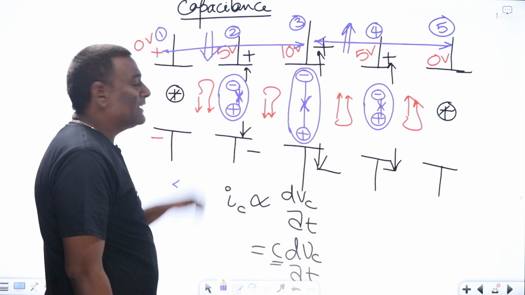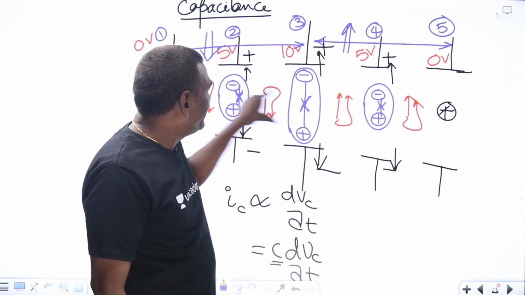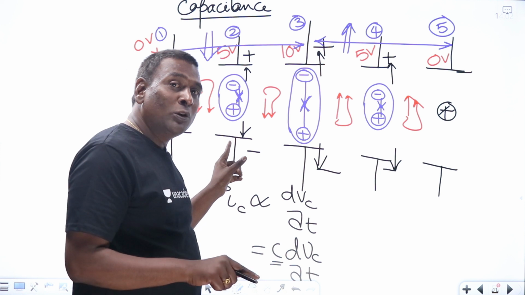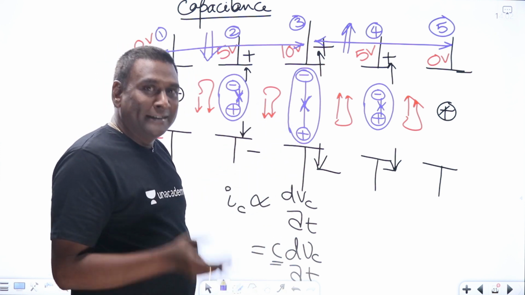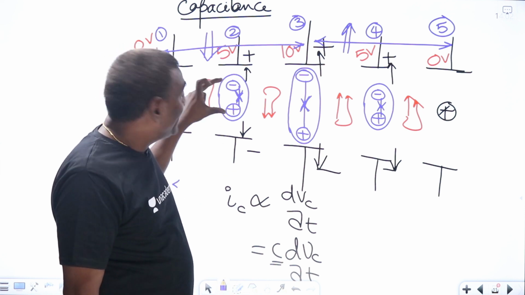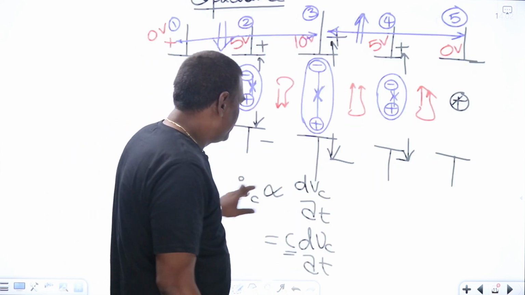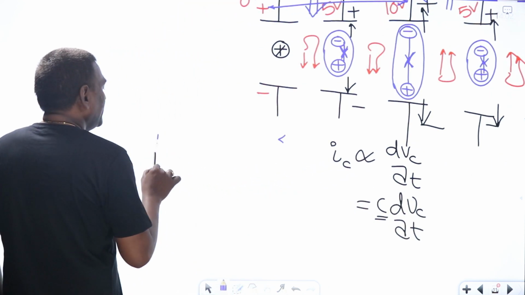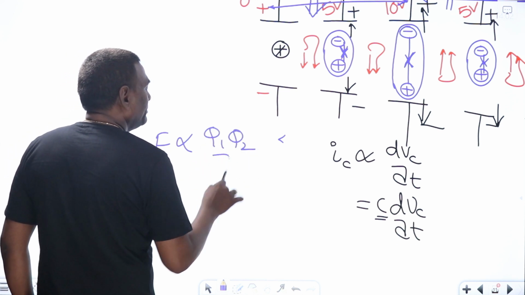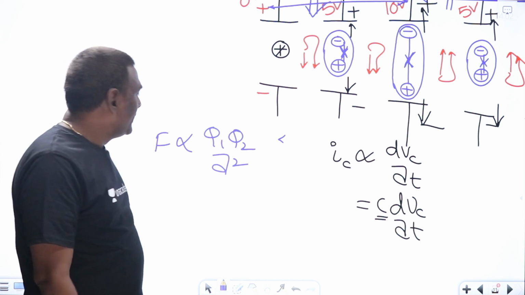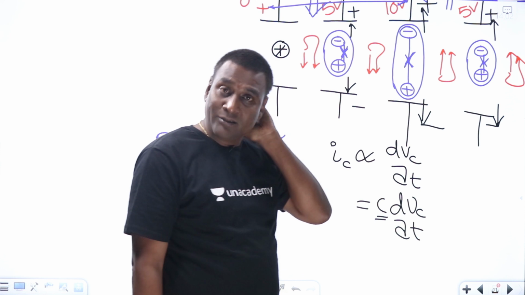People might feel that at the second instant it will be more, because the distance between the dipole is going to be less, by considering Coulomb's law. Force of attraction or repulsion is directly proportional to Q1 Q2 by d square. So the moment distance is less, force should be more, and if distance is more, force should be less. That is wrong.